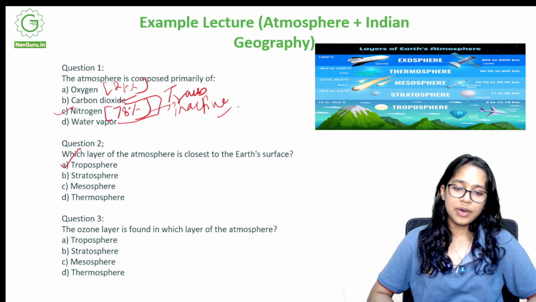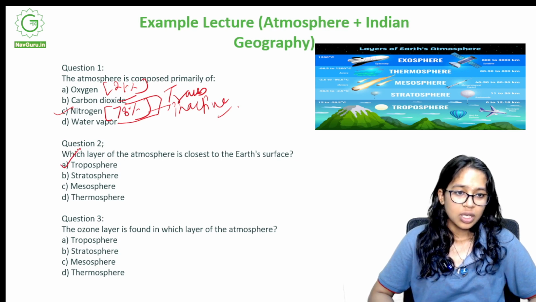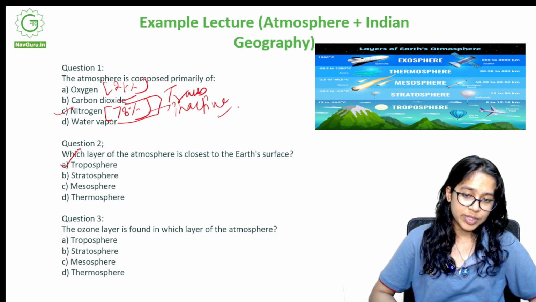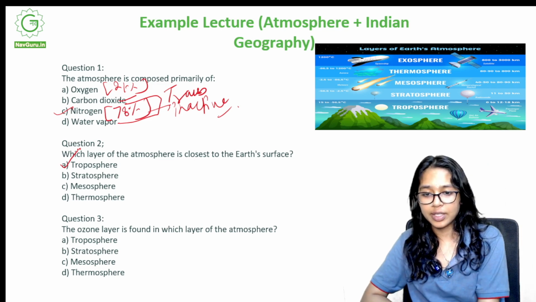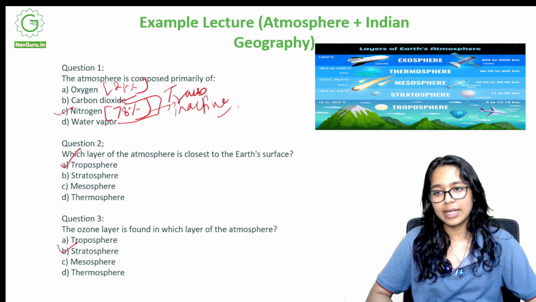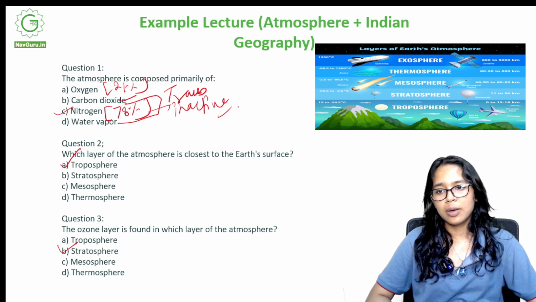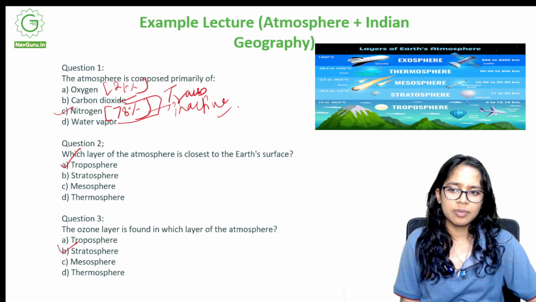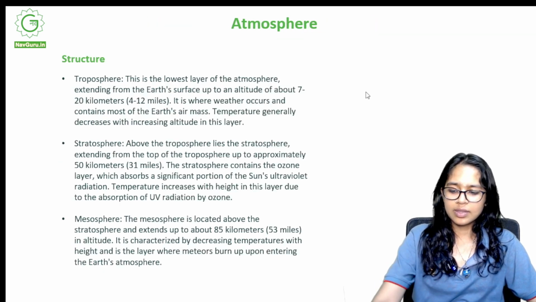The ozone layer is found in which layer of the atmosphere? Is it troposphere, stratosphere, mesosphere, or thermosphere? It's B, stratosphere. Let's go back and read this part because it is an essential part, as it talks about these layers, and I think that is what primarily makes this very important.